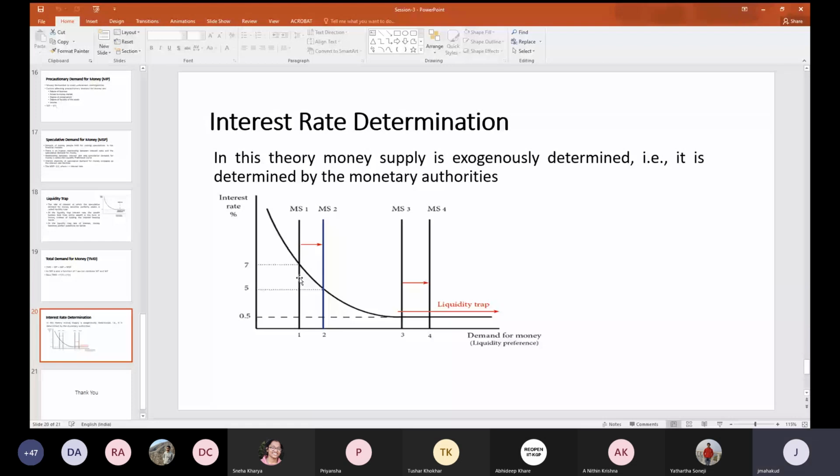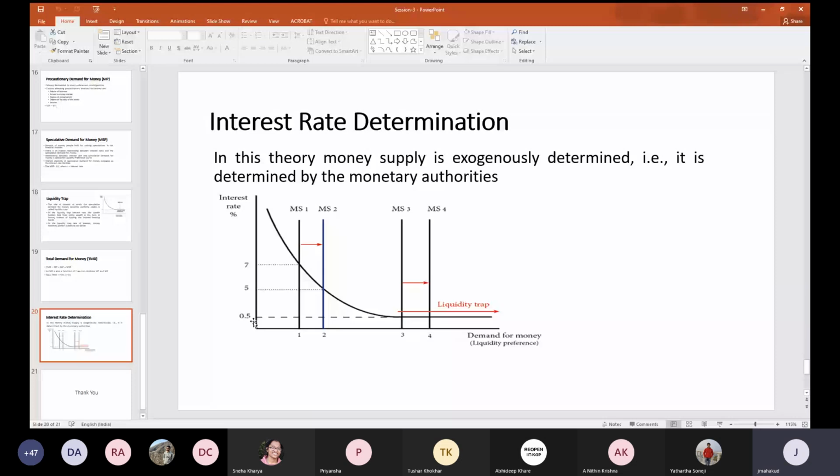So therefore, we have the different scenarios of the money supply, and this is your money demand function or money demand curve. Once the interest rate reaches, for example, here we have taken 0.5%, then we are basically reaching the liquidity trap.